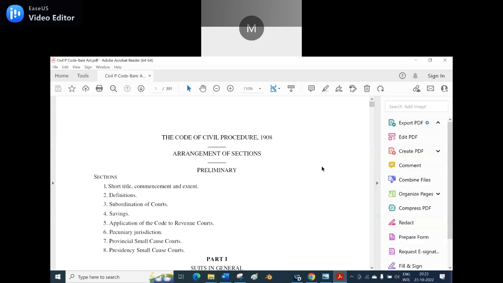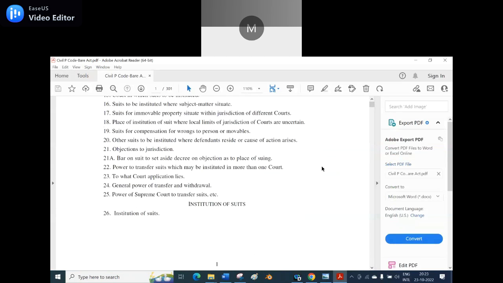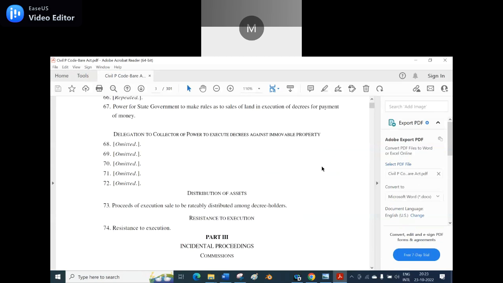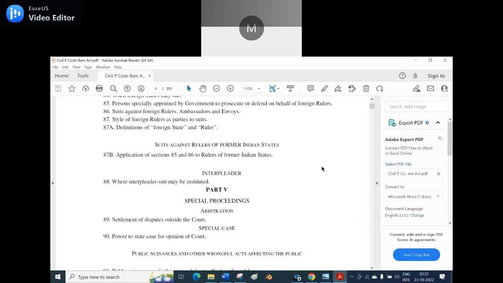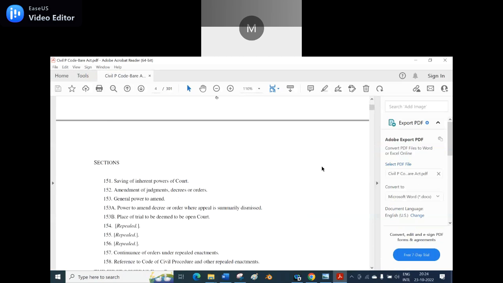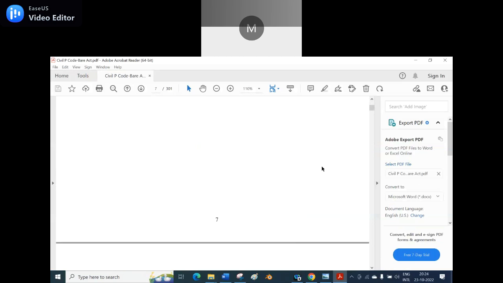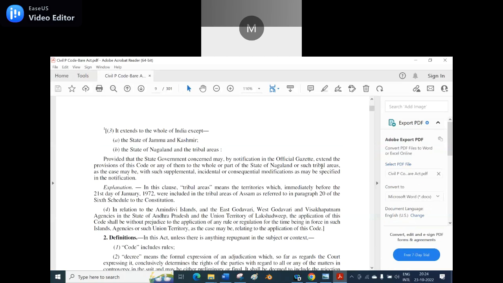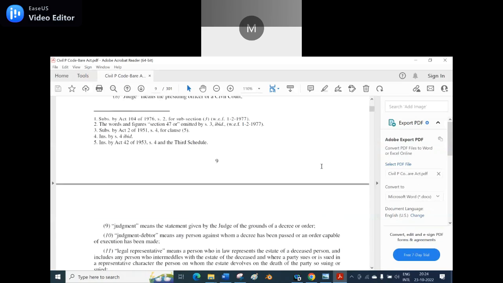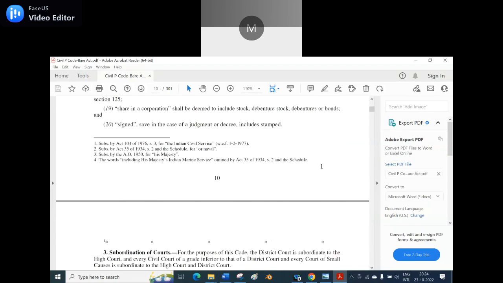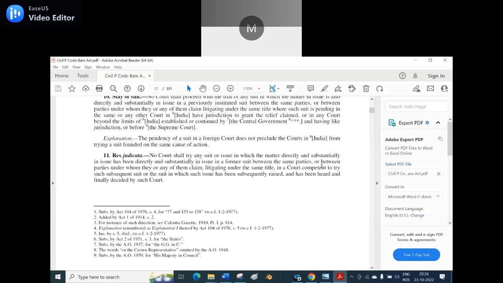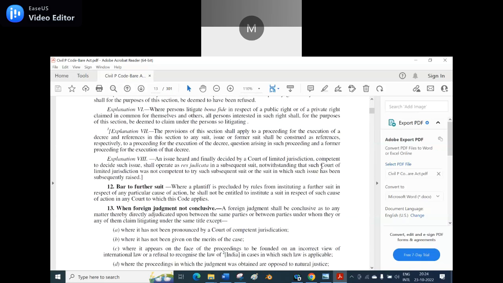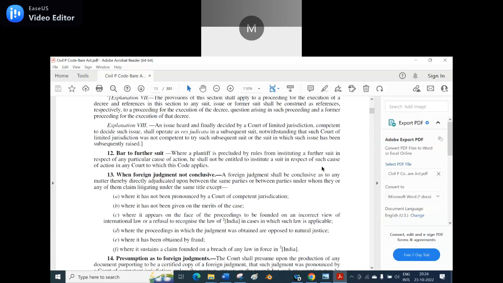Is it visible? Yes, sir. Good. Now I am scrolling to section 13, because it has many sections. Let us see where section 13 comes. There are two definitions, and we will go across 4, 5, 6, 7. Res judicata is section 11. See, here is section 13. Read section 13.